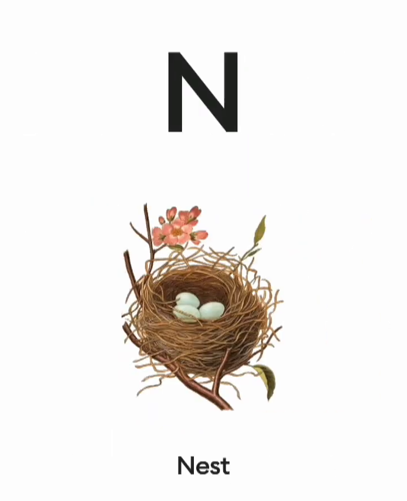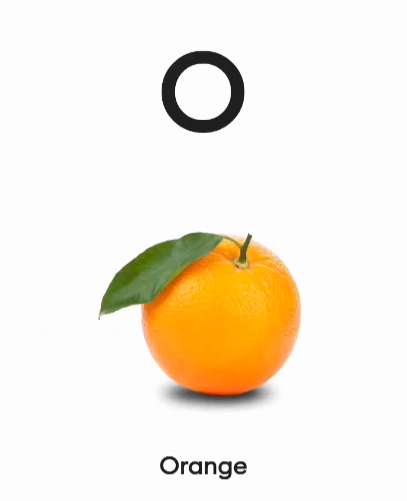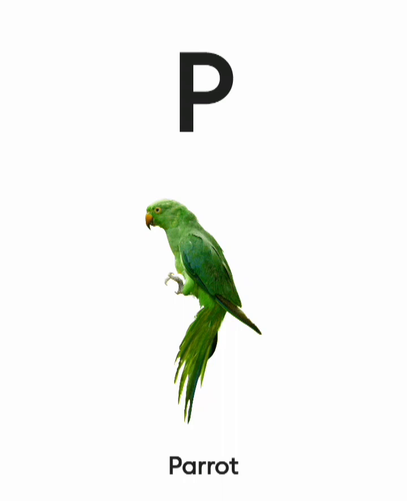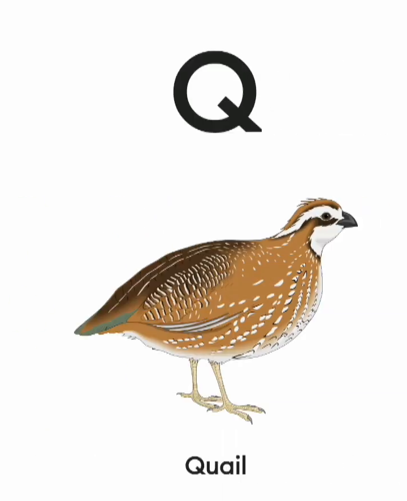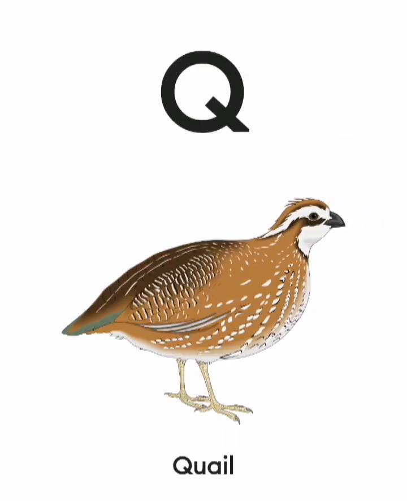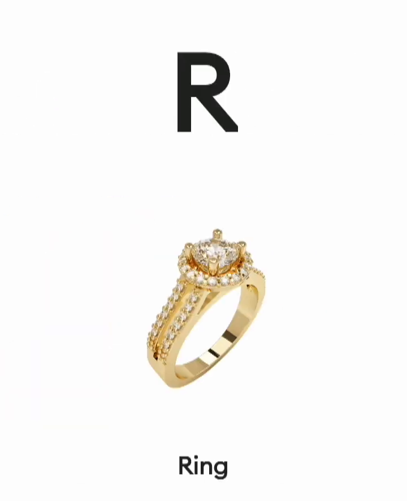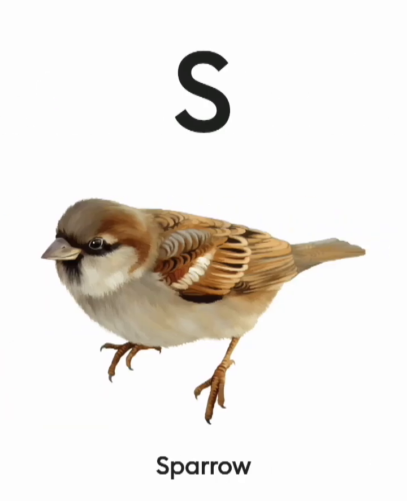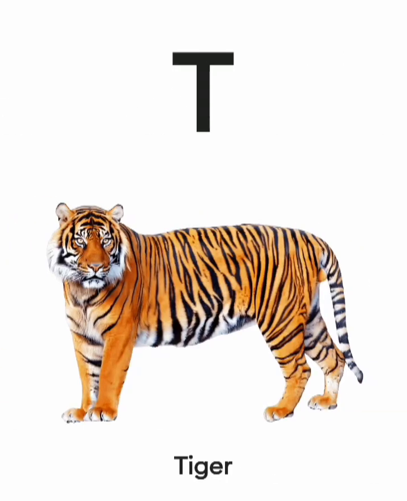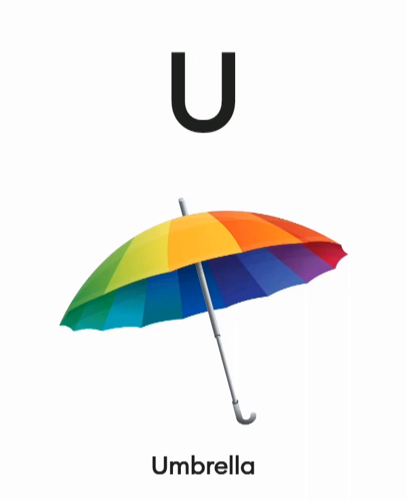N. N for nest. O. O for orange. P. P for parrot. Q. Q for quail. R. R for ring. S. S for sparrow. T. T for tiger. U. U for umbrella.